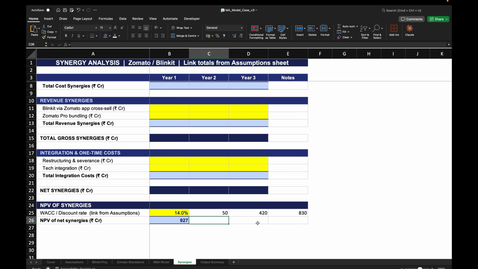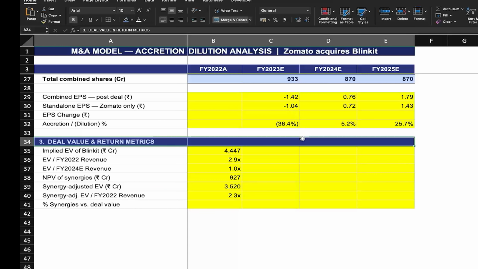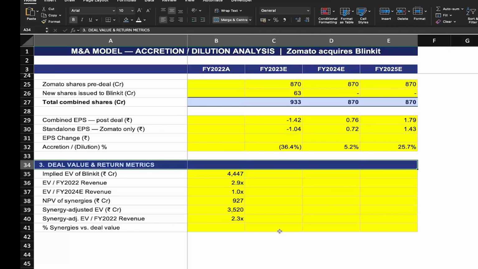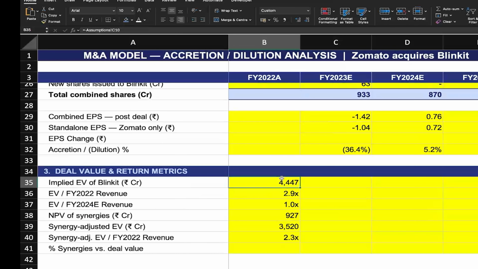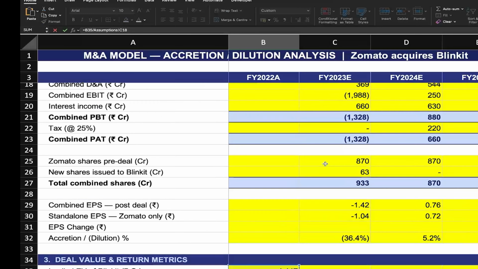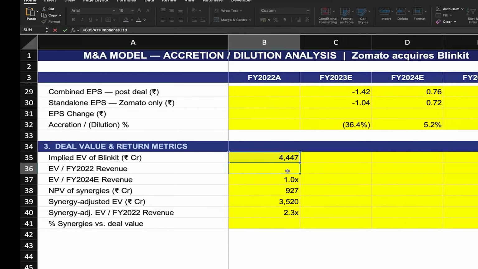What we're basically doing is calculating certain values to see the final valuation that was actually paid. The implied enterprise value that Zomato paid was about 4,447 crores. I have divided it by the revenue of Blinkit for FY22, which is around 1,500 and is given in the assumption sheet, and compared the same against FY24.